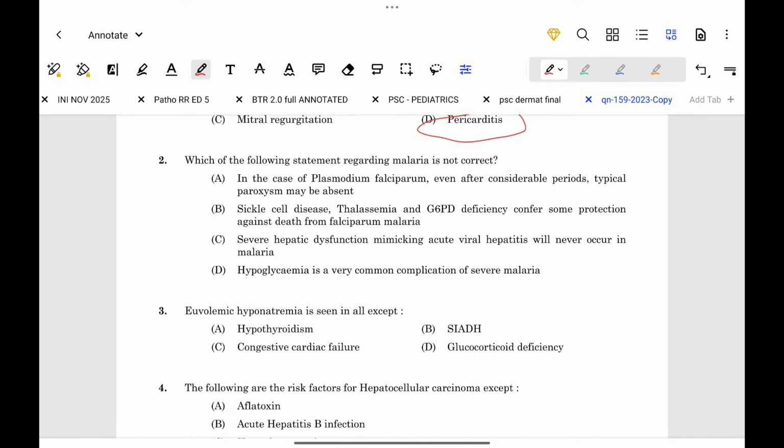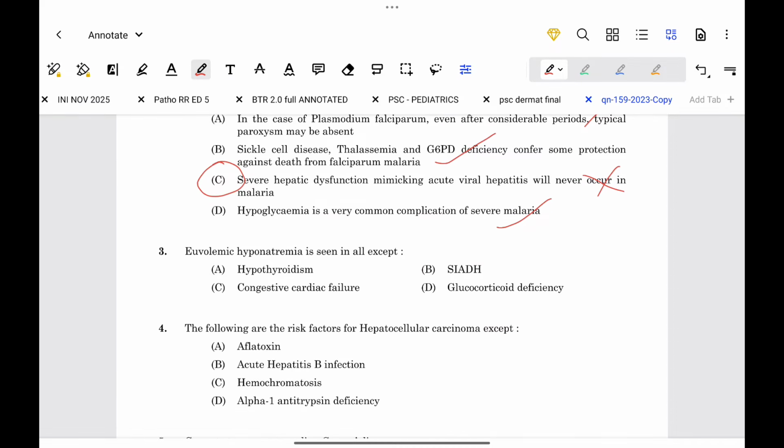Next question. 2. Which of the following statements regarding malaria is not correct? In case of Plasmodium falciparum, even after considerable periods, typical paroxysm may be absent. This option is correct. Next. Sickle cell disease, thalassemia and G6PD deficiency confer some protection against death from falciparum malaria. Correct. Severe hepatic dysfunction mimicking acute viral hepatitis will never occur in malaria. This is false. Hypoglycemia is a very common complication of severe malaria. So here the incorrect option is option C.